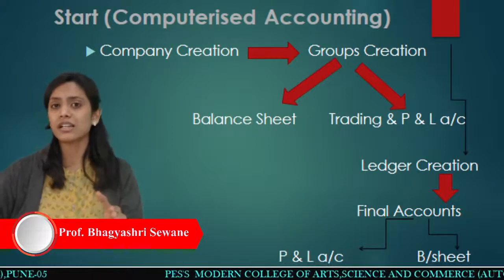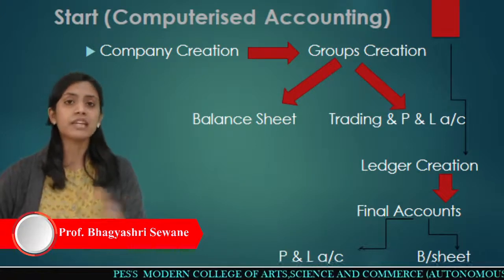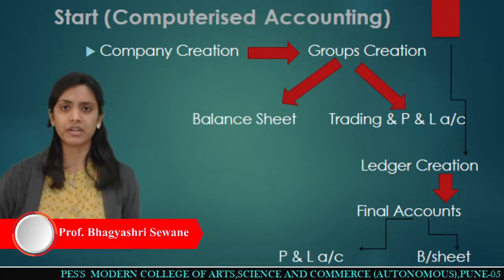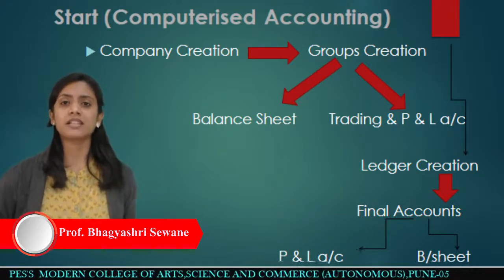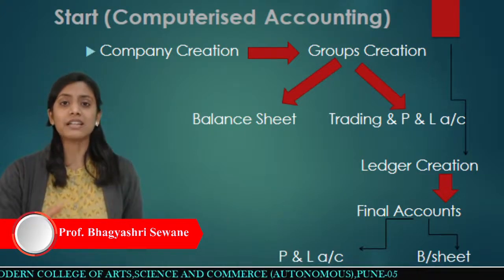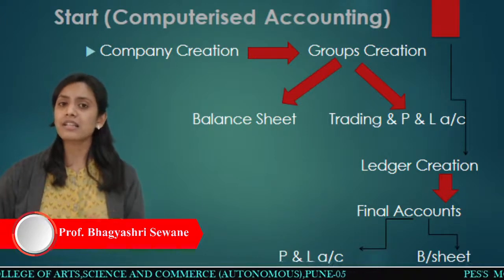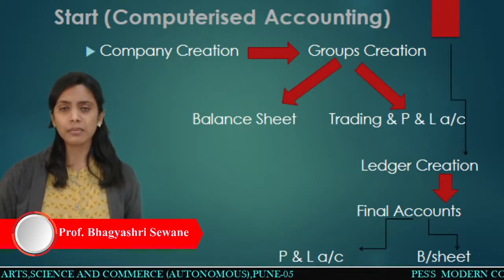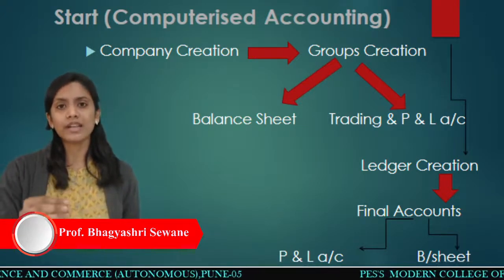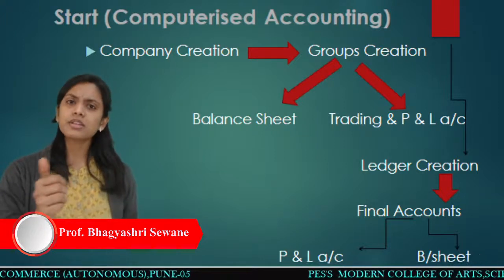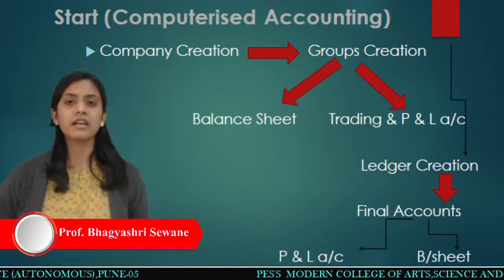Then we have created the ledgers once again, separately for the balance sheet and separately for the profit and loss account. And then the final step will be entering the transactions. That transaction we have to enter now. For example, you want to enter the entry, that is, purchase account debited to the cash account, right?